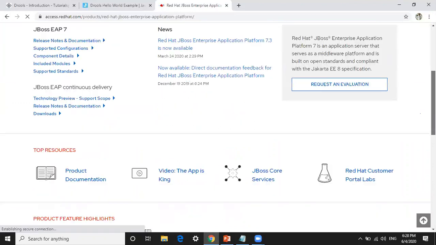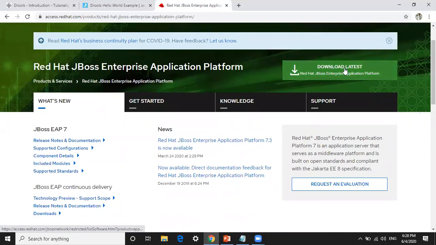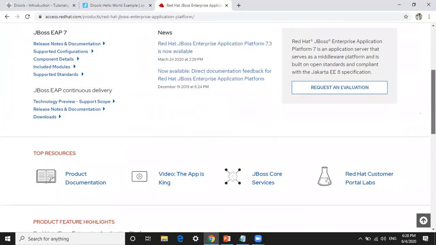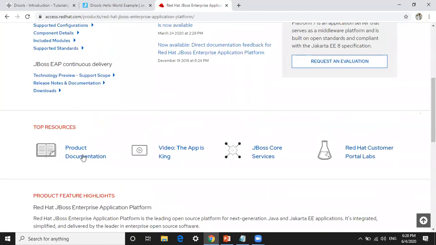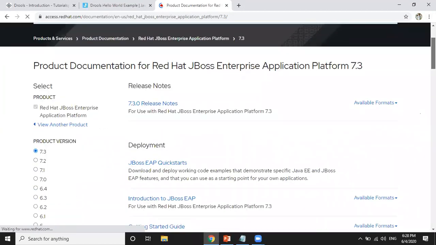Here we have the download for the latest version of the EAP. If you need documentation, just click on Product Documentation. It contains all the installation steps, a stepwise installation guide, and some information.